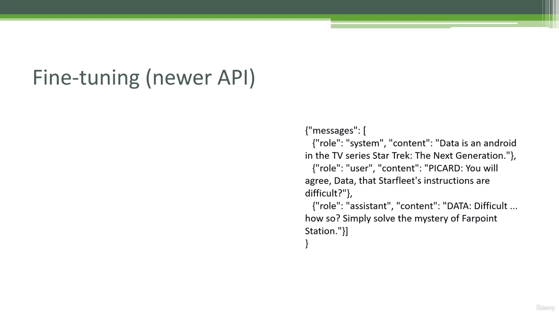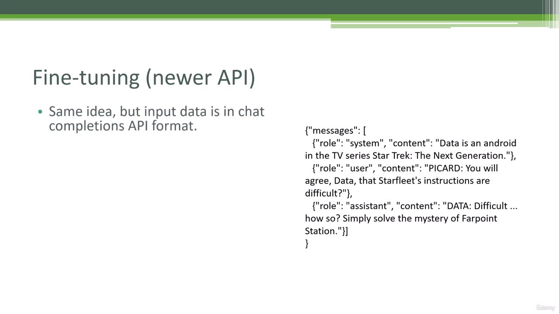So let's talk about the newer API for fine-tuning. It's called fine-tuning as opposed to fine-tunes, and as of the end of August 2023, this just came out. This is a big deal because it allows you to fine-tune the newest models from OpenAI like GPT 3.5 and, coming soon, GPT-4. It works in a very similar way to the older API, but the difference is that the input data is in the chat completions API format.